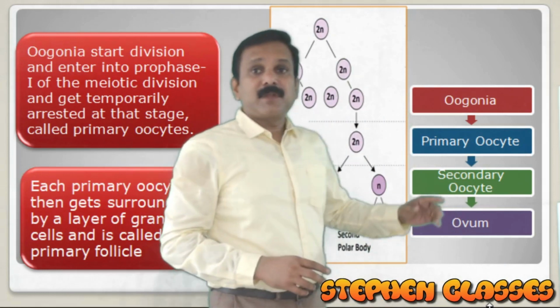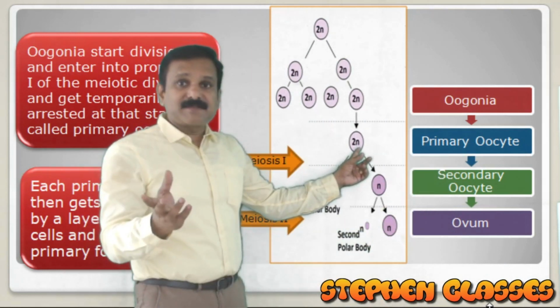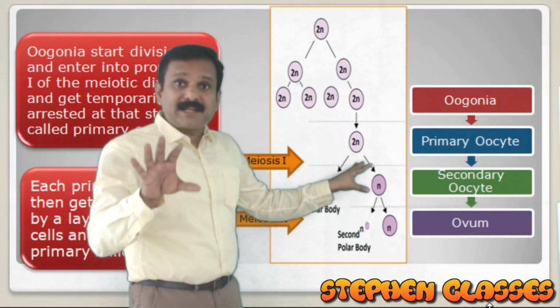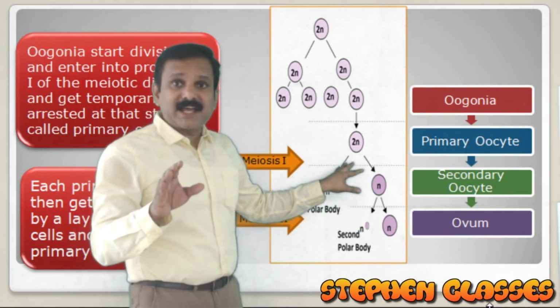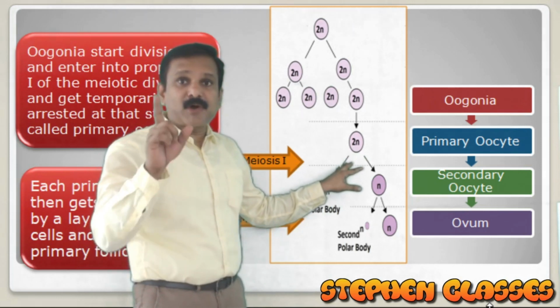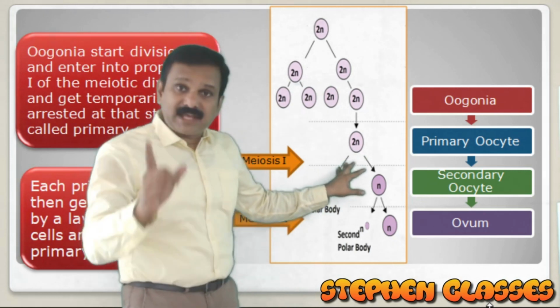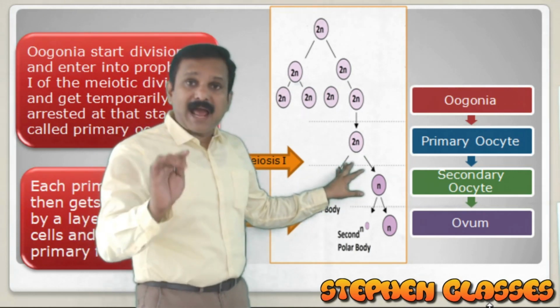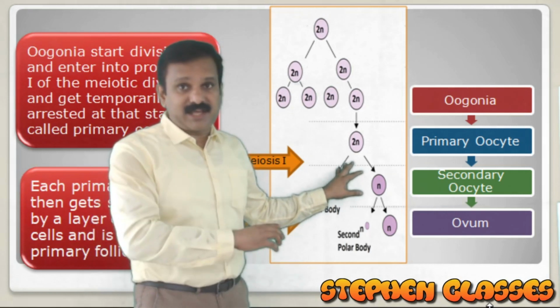These primary oocytes undergo the first meiosis, but they do not complete it all of a sudden. They will be arrested in prophase 1 of the meiotic division. Restart of the cell cycle will happen only when the individual attains puberty.